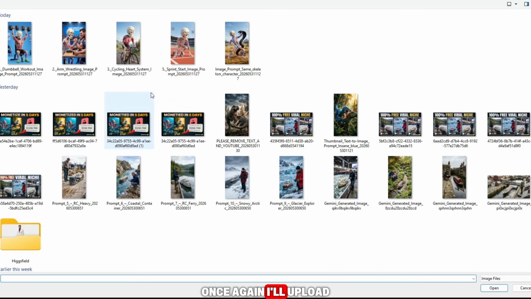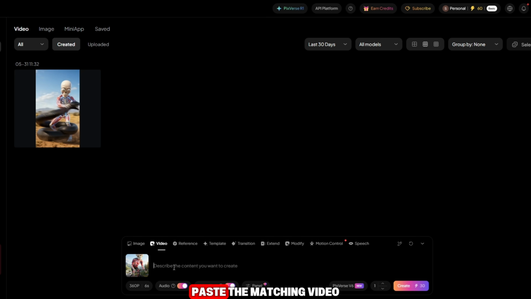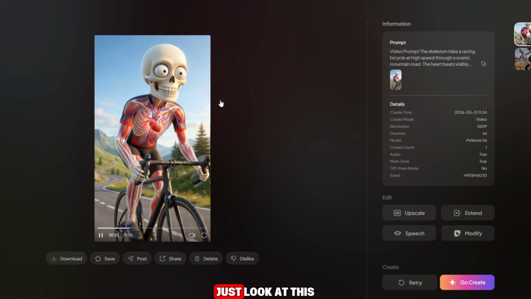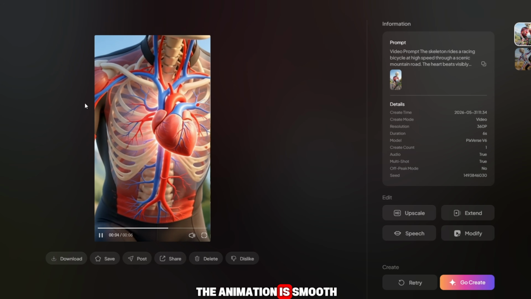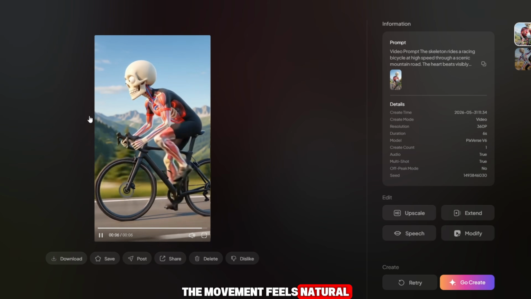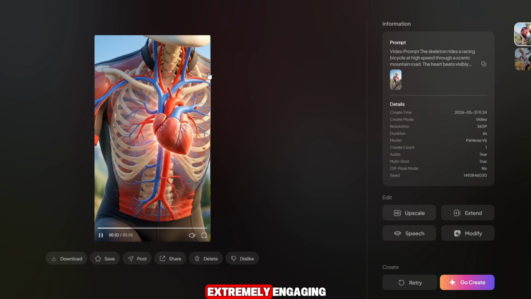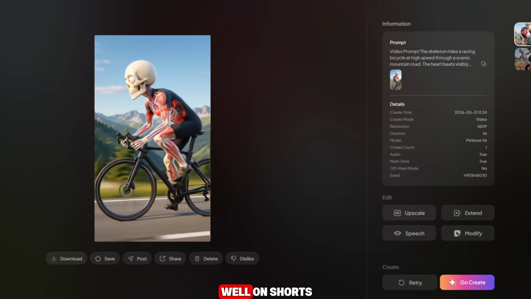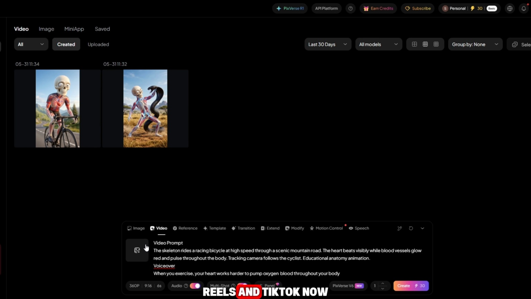Now let's move on to the second image. Once again, I'll upload my second image, paste the matching video prompt, and click on Generate. As you can see, the second video is now being processed. Again, all you need is a little patience while the AI works its magic. And after a short wait, the final result is ready. Just look at this. The animation is smooth, the movement feels natural, and the video is extremely engaging. This is exactly the type of content that performs well on Shorts, Reels, and TikTok.